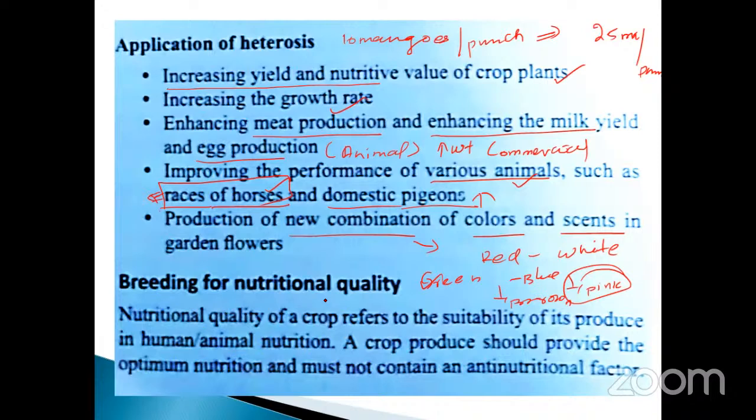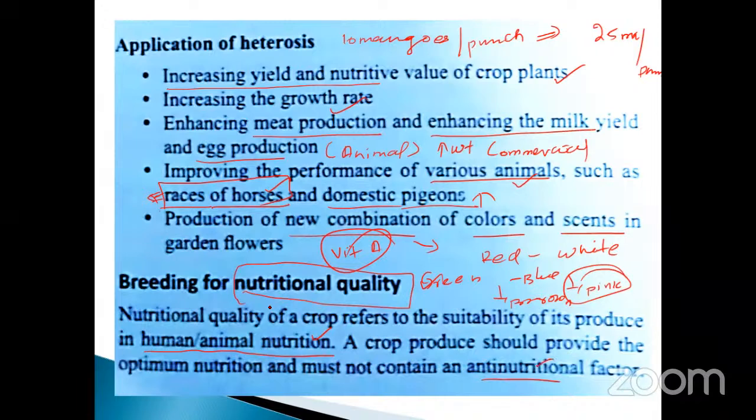And the next one is breeding for nutritional quality. This is also very, very important. Already we discussed it. Vitamin A containing rice, carotenoid rice. See that one has been given here. Nutritional quality of crops refers to the suitability of its produce as human and animal nutrition. A crop produced should provide optimum nutrition and must not contain any anti-nutritional factor.